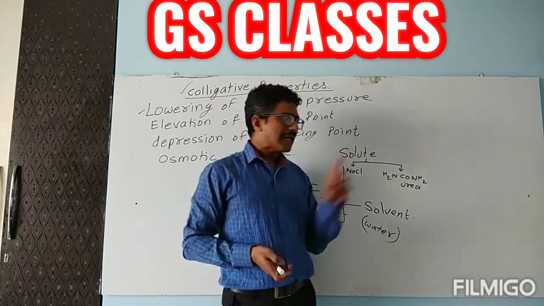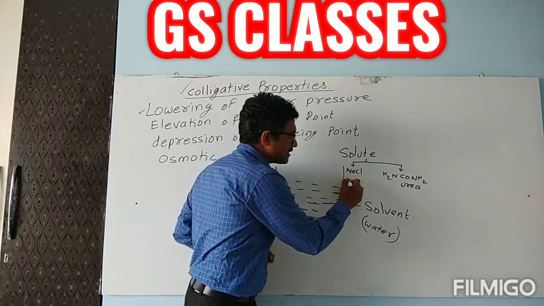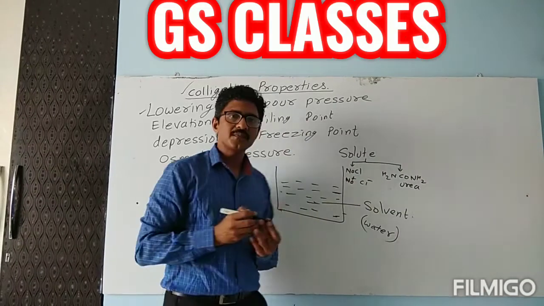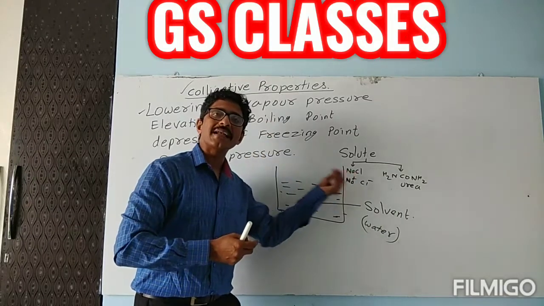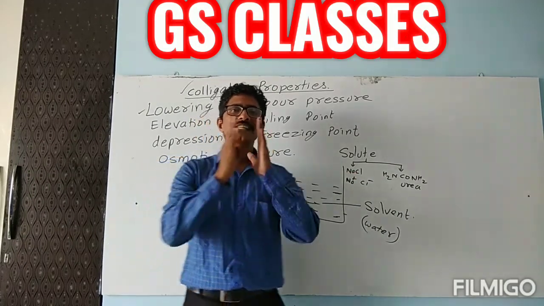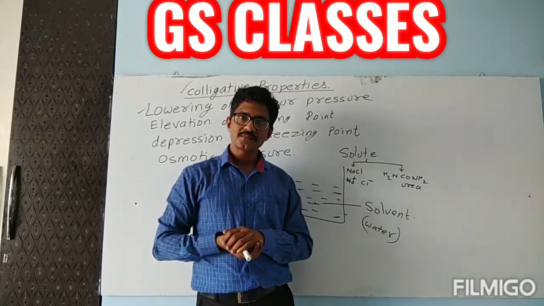Children, you know that sodium chloride has a tendency to split into ions. When we dissolve sodium chloride in water, it will split into what? Ions.